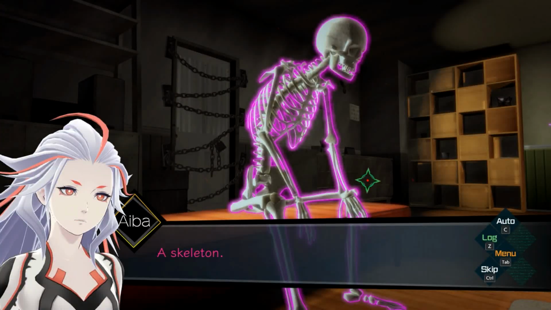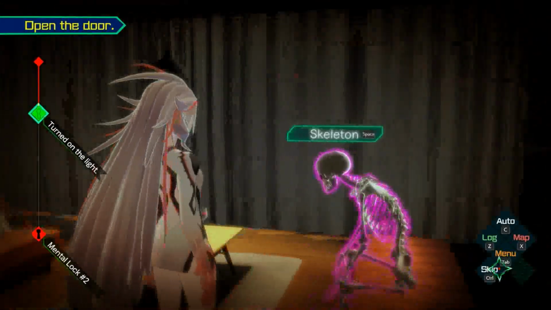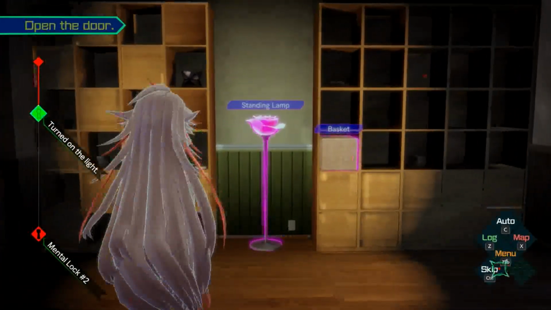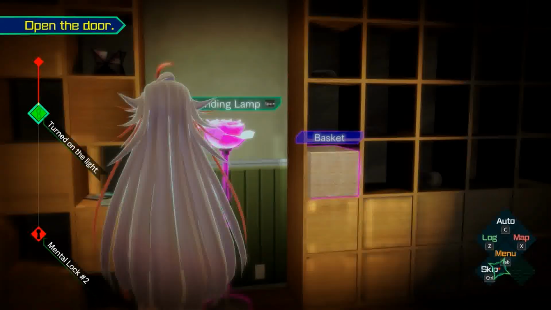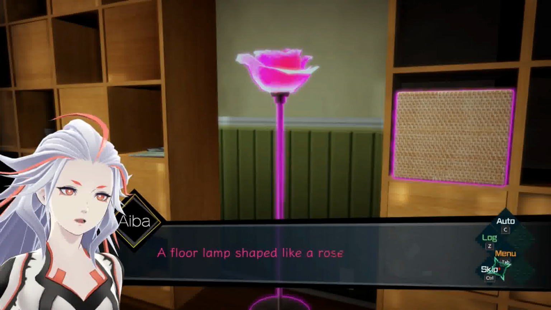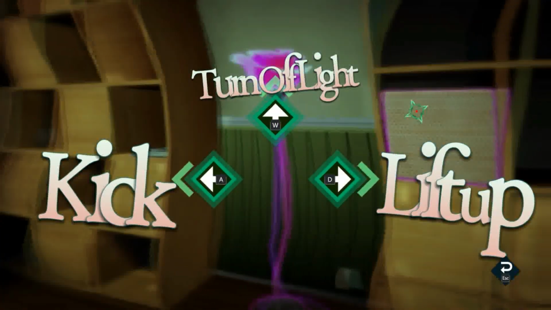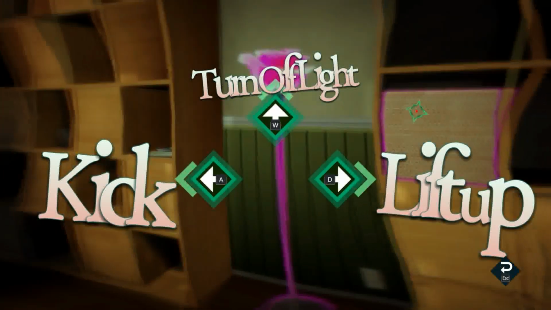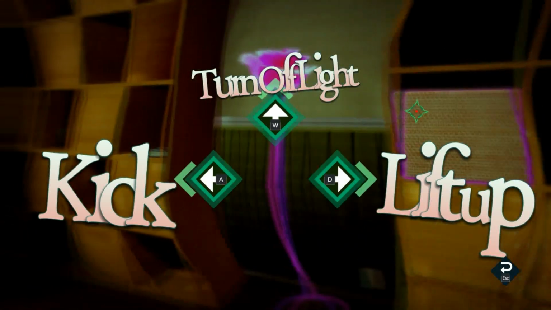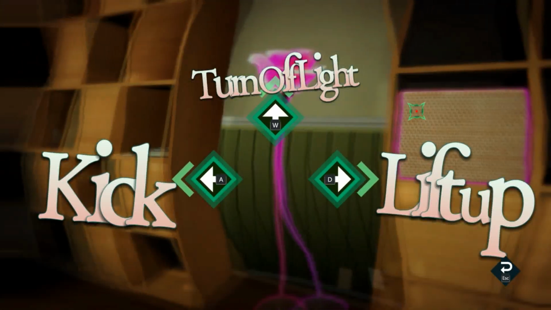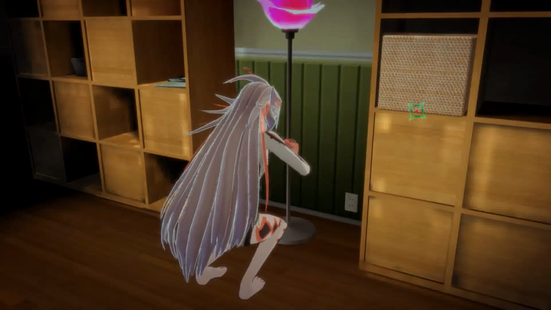A skeleton. Okay, well, we're gonna leave this guy be. I don't think we should let Aiba talk to him anymore, because she's being a jerk to him. A floor lamp shaped like a rose. We can turn off the light, we can lift it up, we can kick. Okay, before we suck it in as well, or kick it or whatever, let's lift it up a little bit.